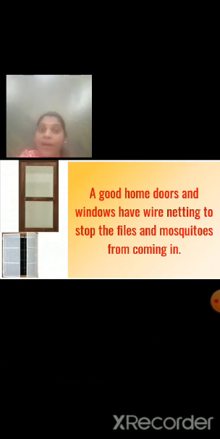So to avoid flies and mosquitoes entering our house, we should put wire netting on the windows and doors. Our windows and doors should have proper wire netting. Okay. Now we'll see how the wire netting works.